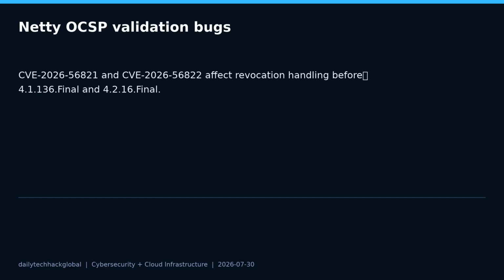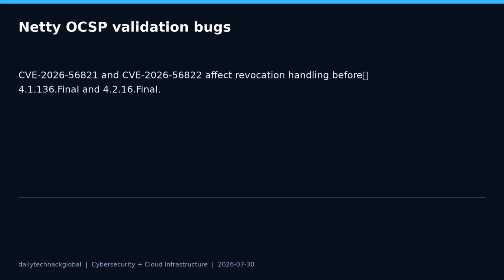The second story is Netty. NVD and the GitHub security advisories list 2 high-severity OCSP validation issues affecting versions before 4.1.136.Final and 4.2.16.Final. Netty is a widely used Java networking framework, so many teams may depend on it indirectly through application frameworks, RPC stacks, data systems, or internal services.